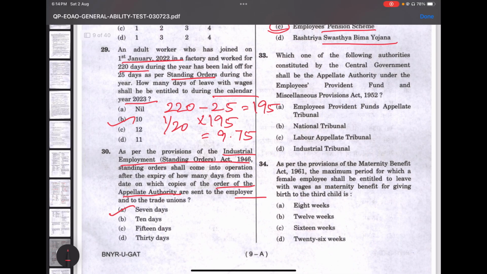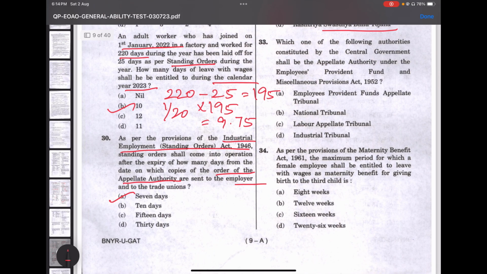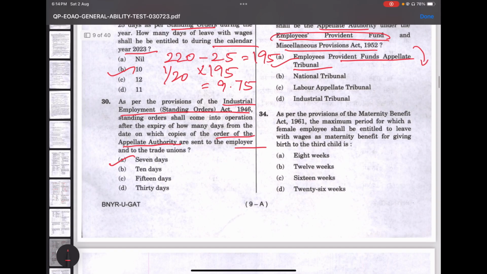So let's move on to the next, 33. Which one of the following authorities constituted by the central government shall be the appellate authority under the Employees Provident Fund and Miscellaneous Provisions Act 1952? It is the Employees Provident Fund Appellate Tribunal. It's pretty straightforward. Sometimes we might tend to overthink, thinking the answer will not be so straight, and we will mark the wrong answer, but the right answer would be Employees Provident Fund Appellate Tribunal.